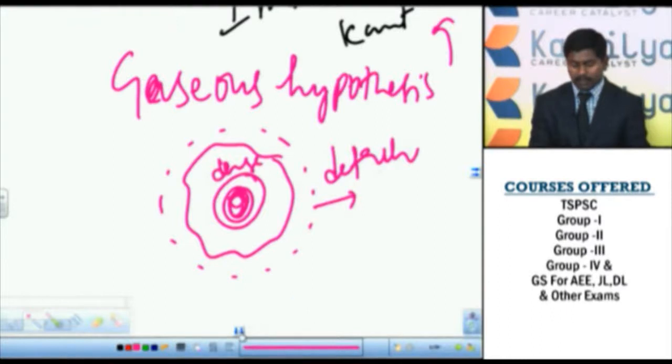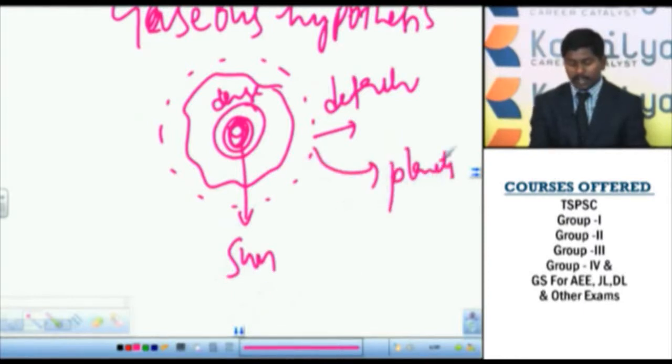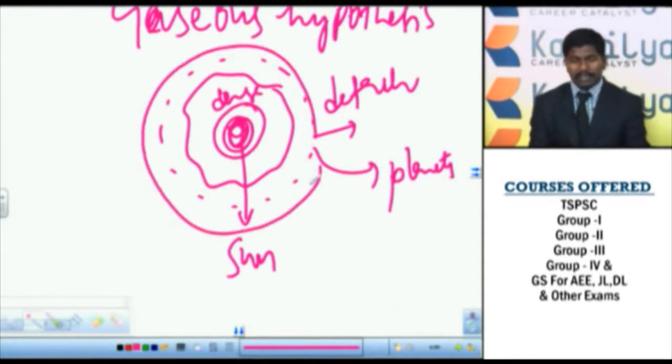This dense core leads to the formation of the sun, and the detached materials later led to the formation of the planets. That is how all the planets in the solar system evolved in the same way. According to this theory, 9 rings detached from the rotating cloud of gas, and these 9 rings gave birth to 9 planets, and in that way the Earth came into being, and the remaining part gave birth to the sun.